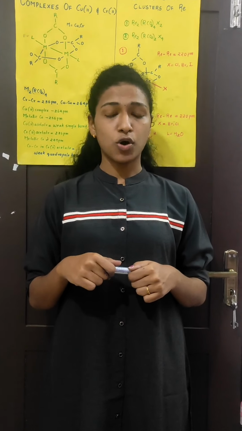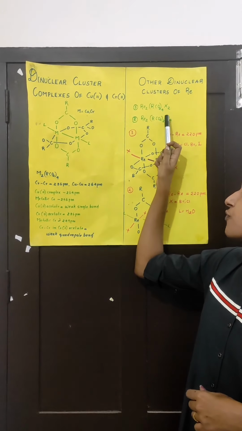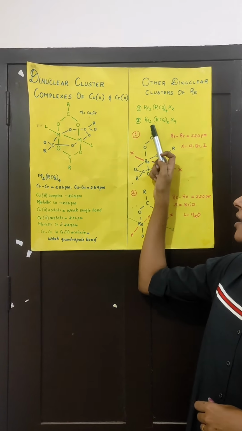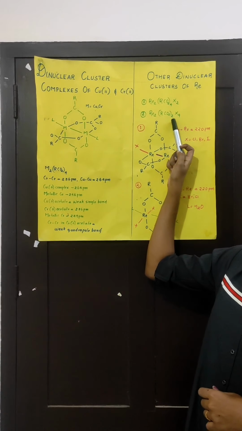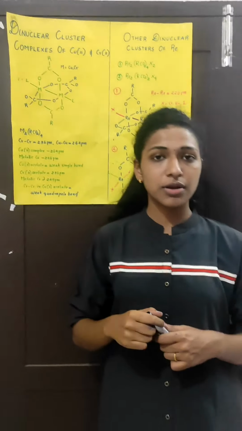Now let's check out the other dinuclear metal clusters of rhenium. Rhenium forms a series of carboxylate complexes which have the general molecular formulas Re2(RCO2)4X2 and Re2(RCO2)2X4, where X is a halide: chlorine, bromine or iodine.